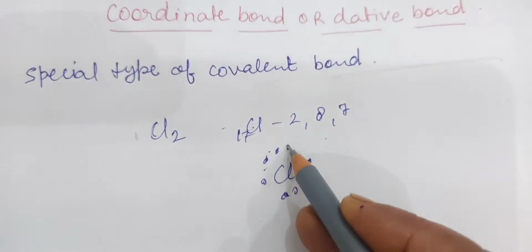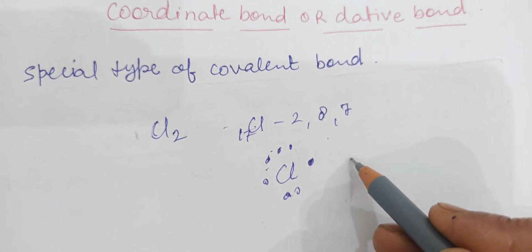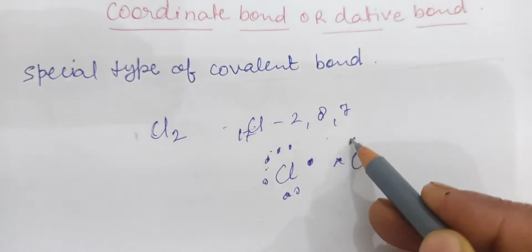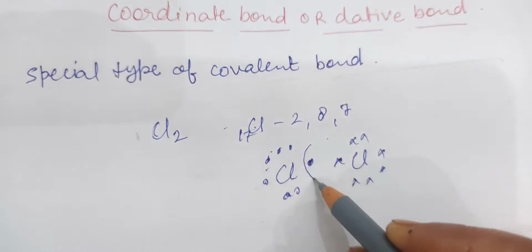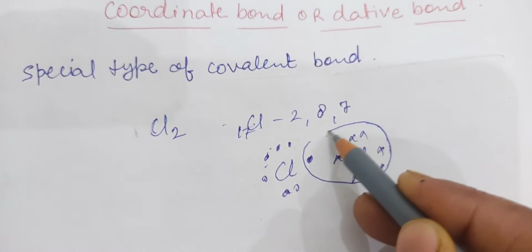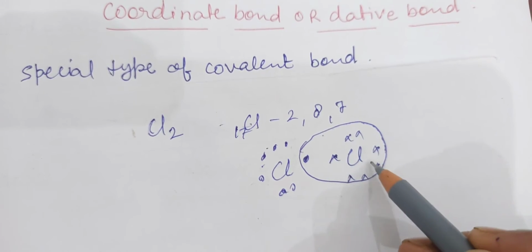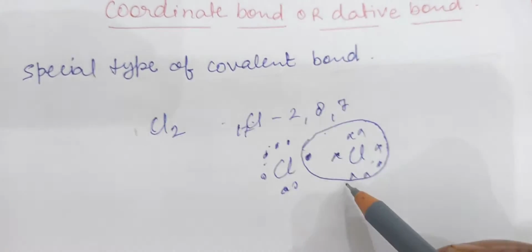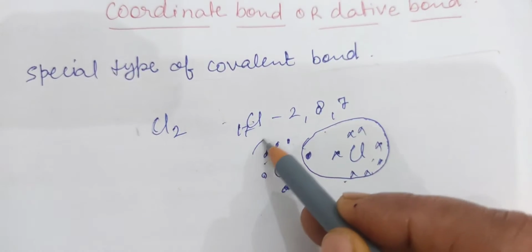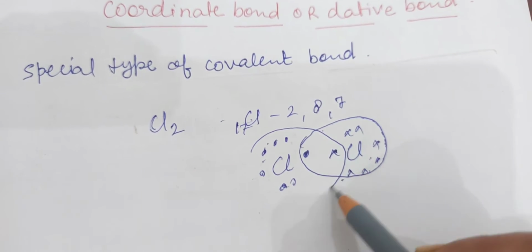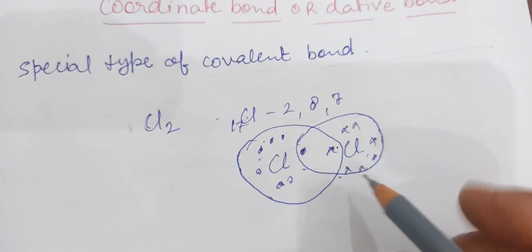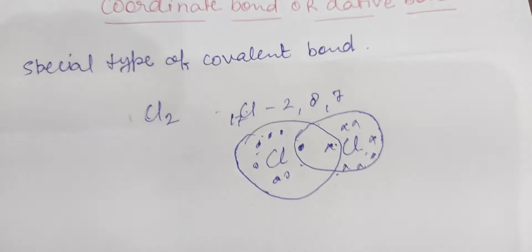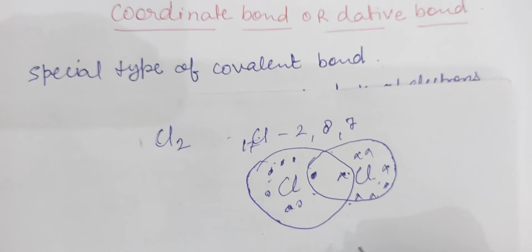I am explaining here with the help of a dot structure. These are the valence electrons. If this chlorine shares one electron with the other chlorine, it will form an 8-electron configuration, which is a stable electronic configuration. In the same way, the other chlorine takes one electron from this atom, and it also forms a stable electronic configuration like argon.